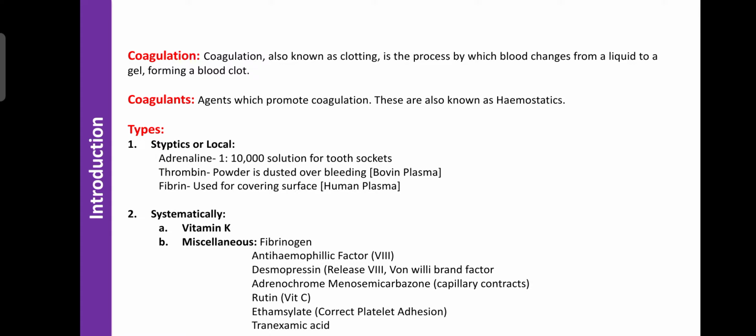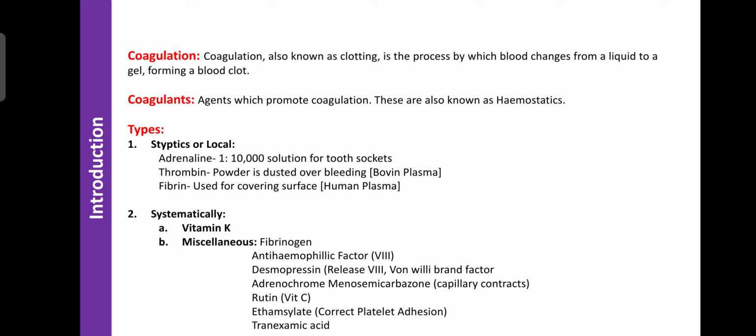And regarding the coagulants, these are medications or agents which promote coagulation, and these are also known as hemostatics because the coagulants play an important role in the balancing of the blood.